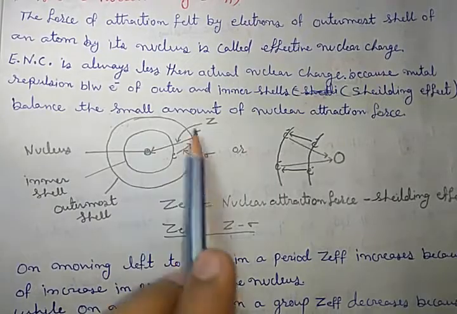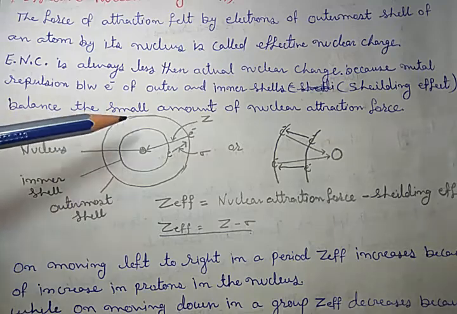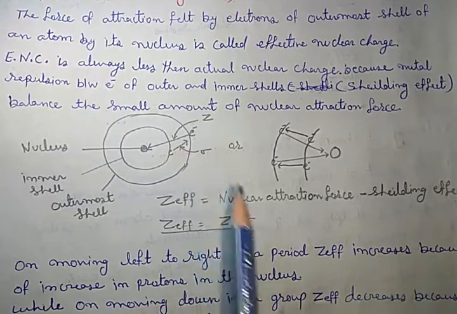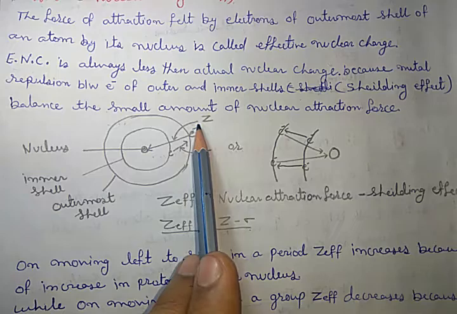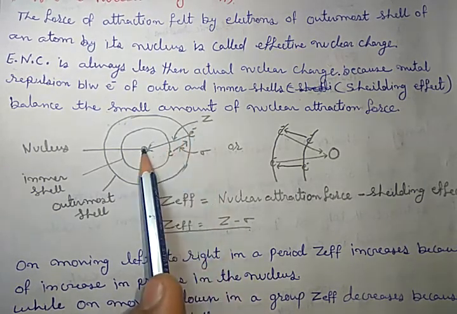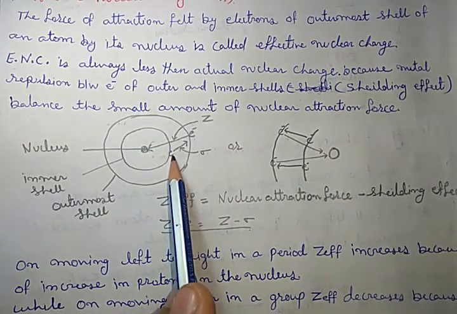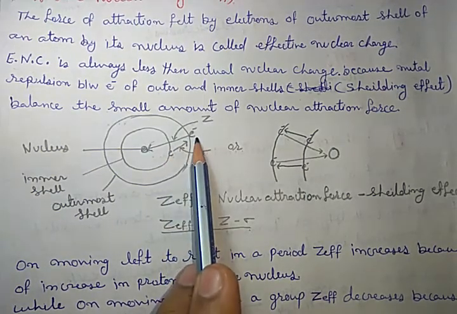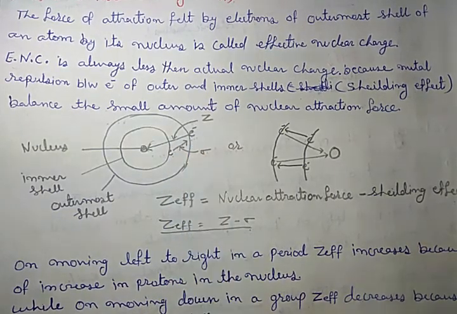Okay. Here there are two diagrams to describe it. Suppose this is an atom, its nucleus, and there are electrons in shells. The nucleus applies nuclear charge, an attraction force, which is trying to pull the electrons closer. But the inner electrons, because of the same charges, repel these electrons.